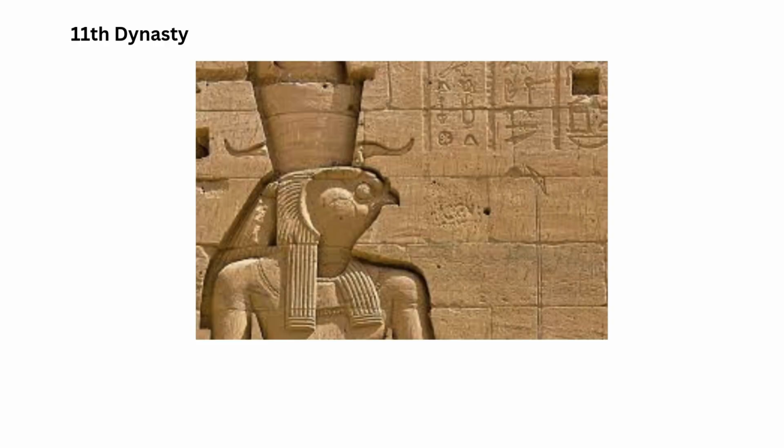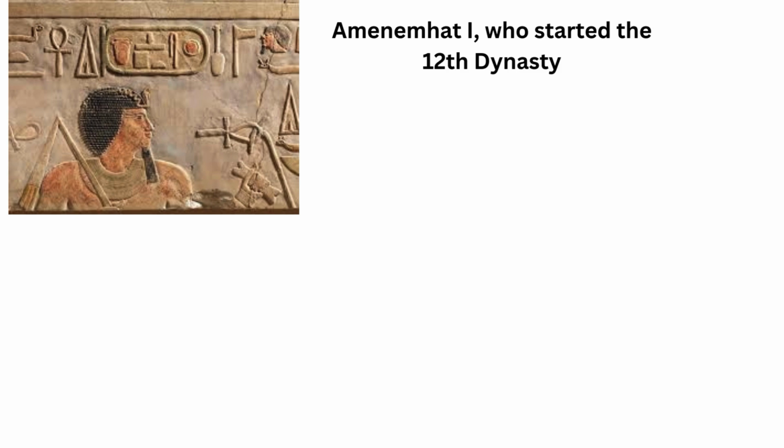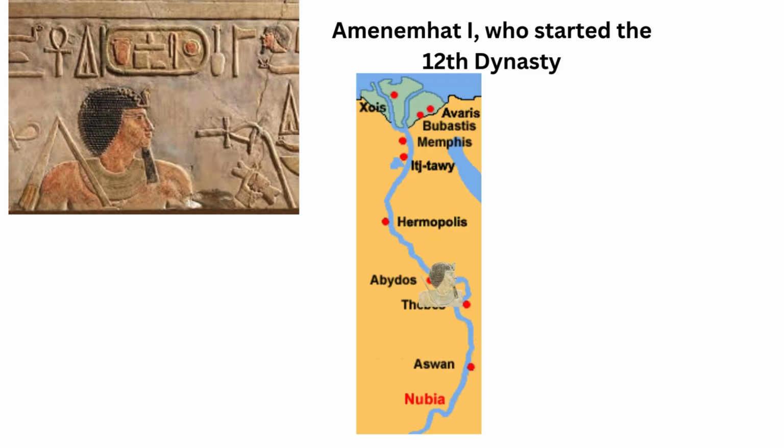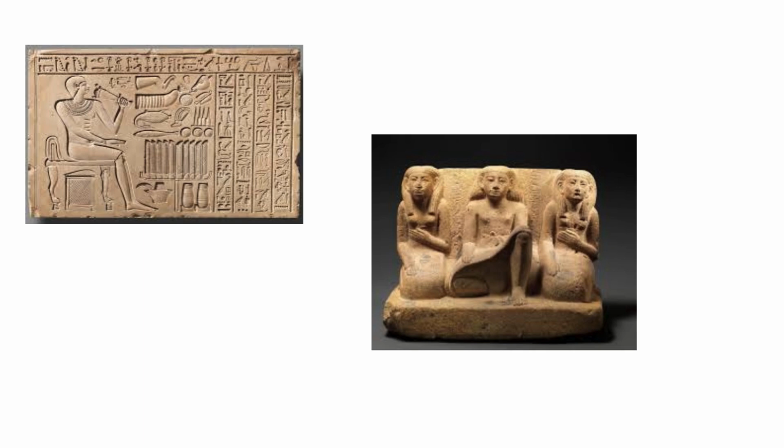In the 11th dynasty, the god Amun-Ra became very important, especially in the city of Thebes. Another key pharaoh was Amenemhat I, who started the 12th dynasty. He moved Egypt's capital to a new city called Ichtawi. Art changed a lot during this time. Statues of women started to appear, showing their individuality.